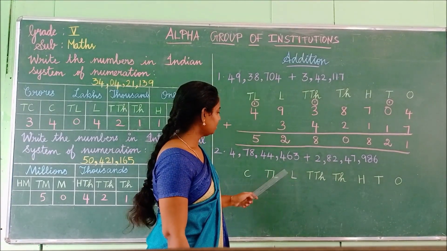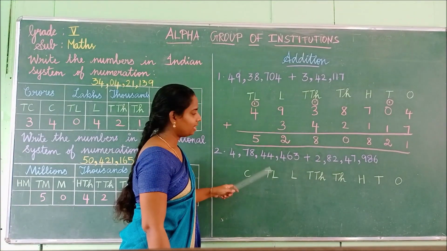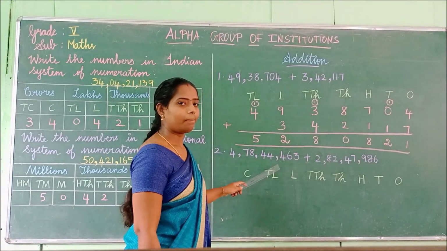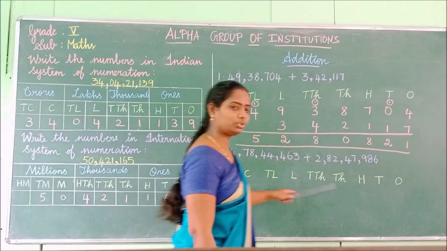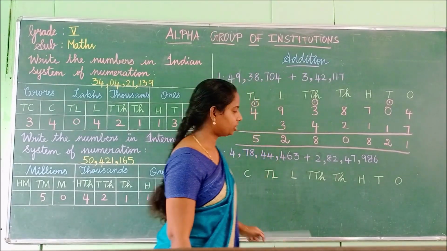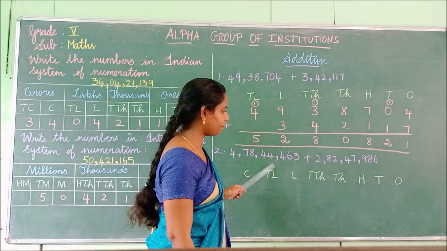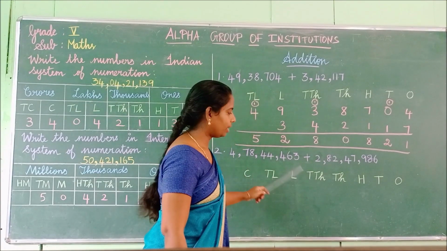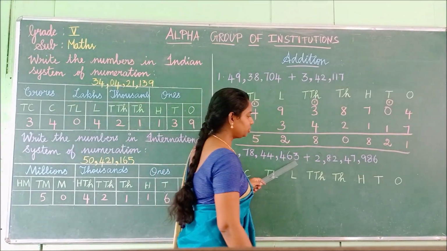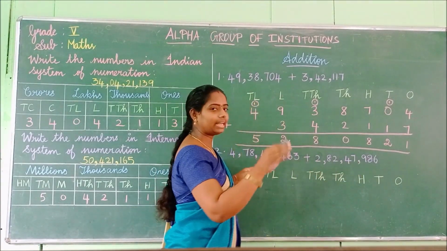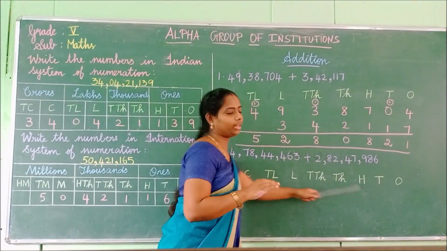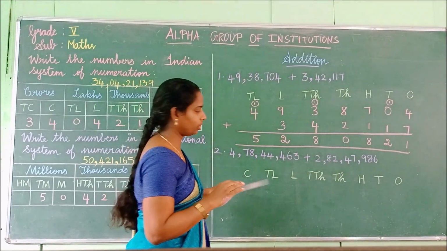Okay, children. Next problem. See, here the numbers are given. Like the same way, we have to place this number according to the place value. Okay, children, shall we start to place these numbers according to this place value? What is the last number given here? 3. We have to always start from that side and we have to move towards the left.